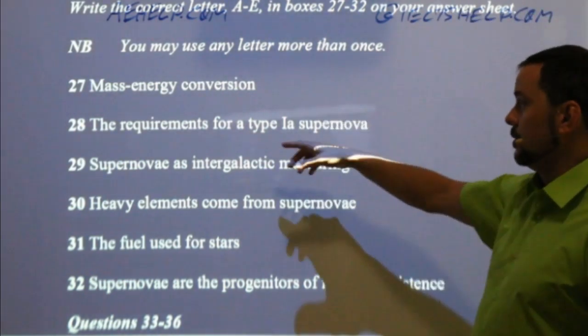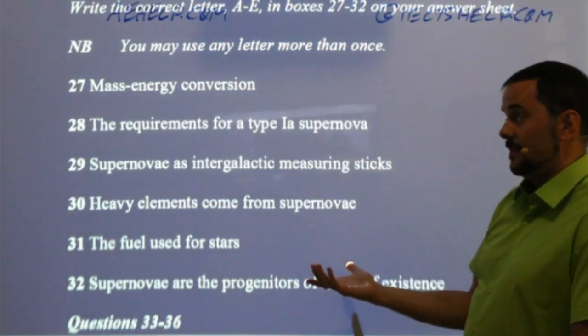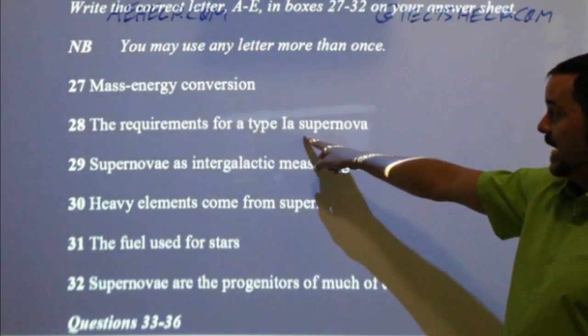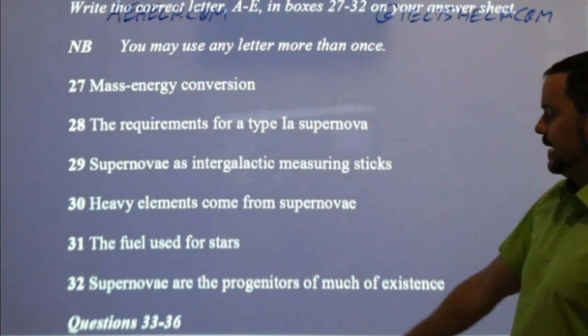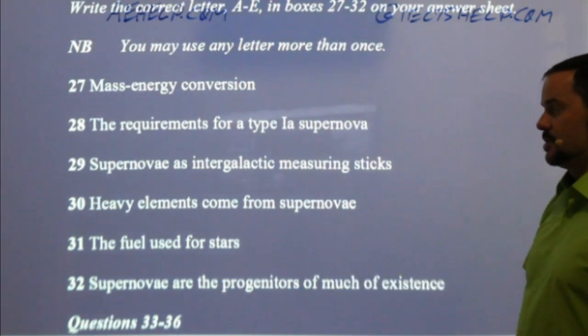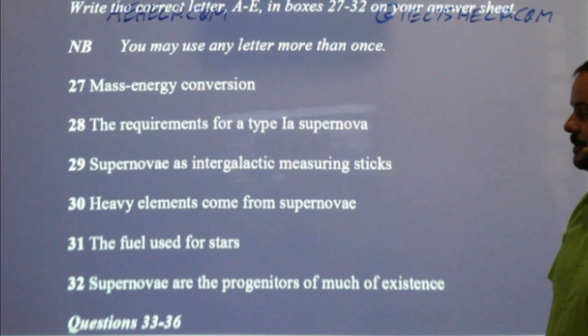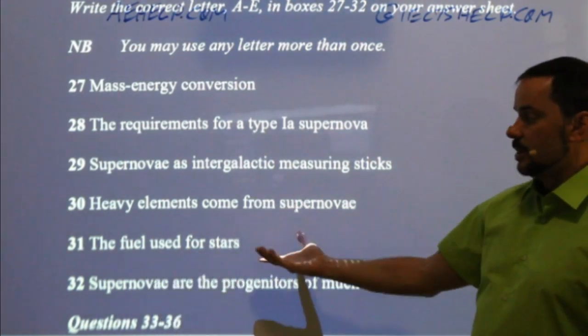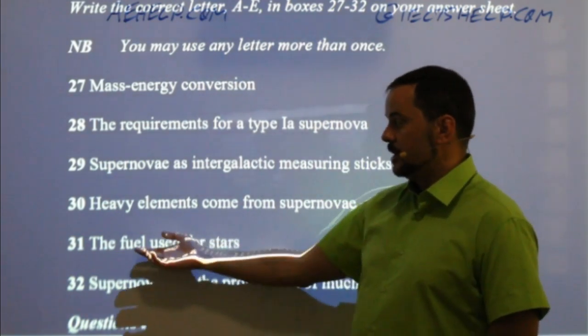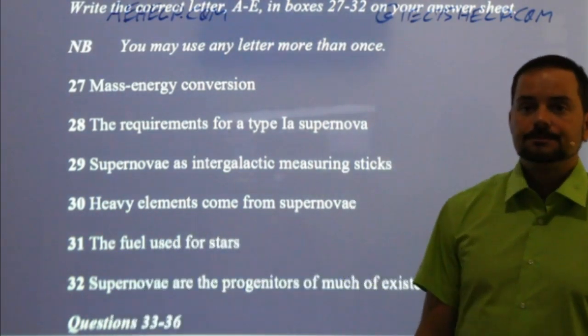Like if you don't know what a type 1a supernova is, it's fine. But I've learned that there's a type of supernova called a 1a, okay? Maybe I don't know what progenitors means, so I don't worry about that. But here, the fuel used for stars. So I learned that stars burn some kind of fuel, okay?